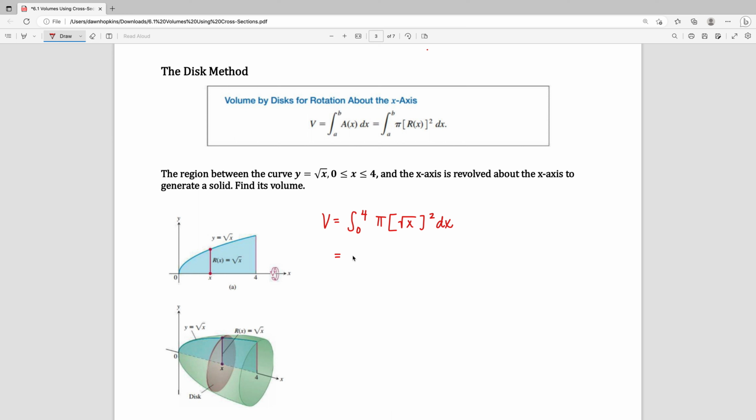I'm going to bring the pi in front of the integrand. Ooh, let's fix that 4. The square root of x squared is simply an x. So when we integrate, we're going to have x squared over 2.